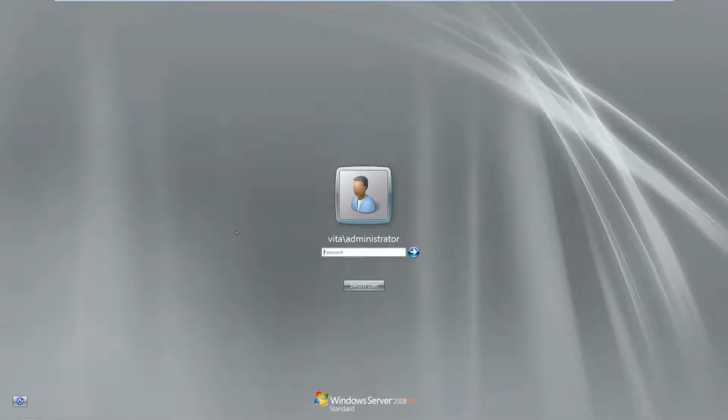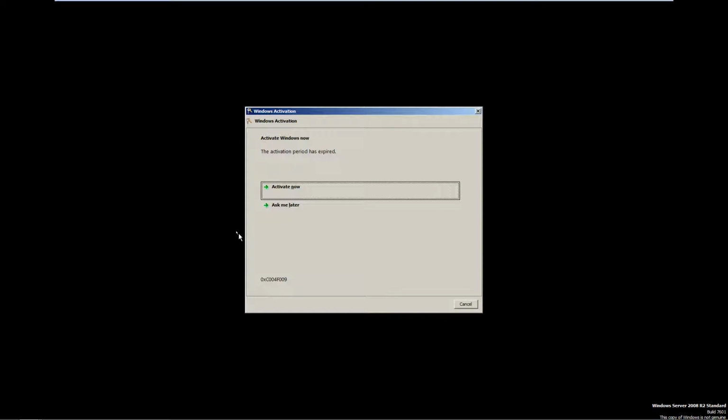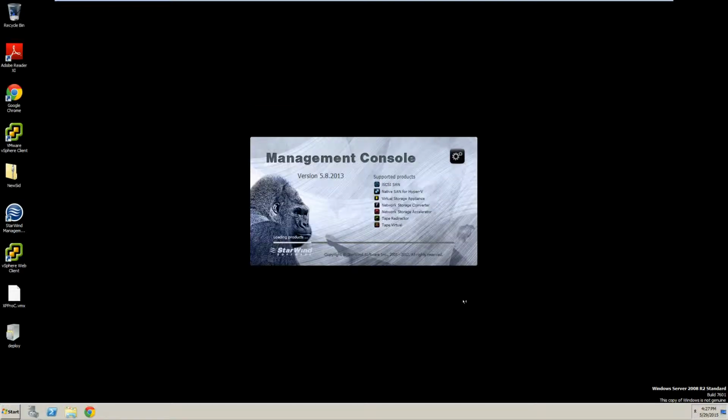Okay, now that our vCenter is loaded, go ahead and log in. Our environment today is just running extra slow. You may get a few licensing pop-ups saying that we're invalid. That's okay.